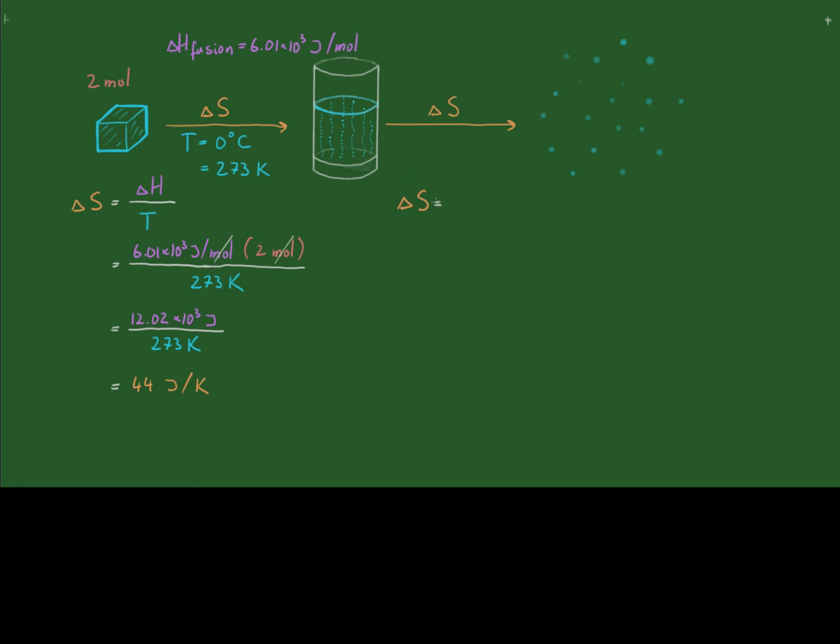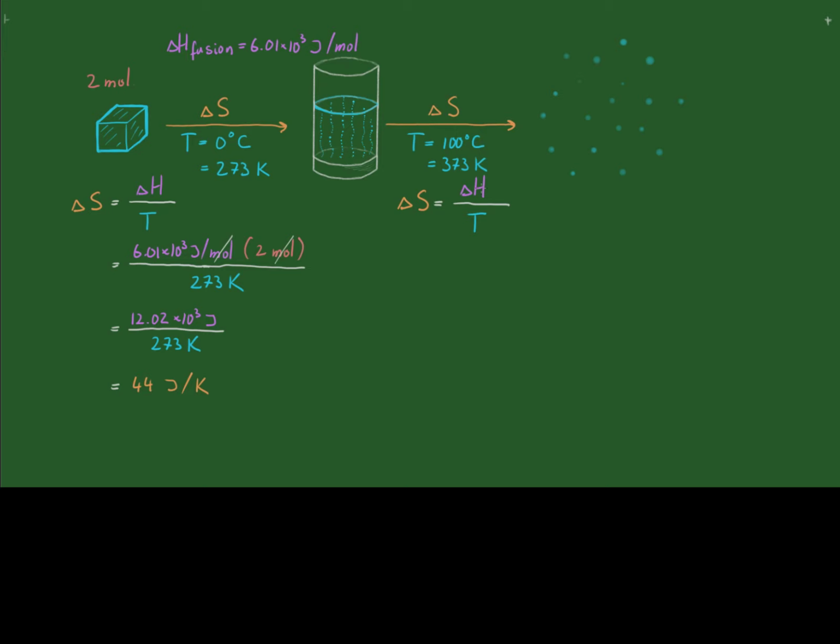Delta S, the entropy of the process we are interested in, is equal to the enthalpy of the process over the temperature at which the process takes place. Well, what is the temperature at which water turns from liquid into gas? It's 100 degrees Celsius, which is the same as 373 Kelvin.